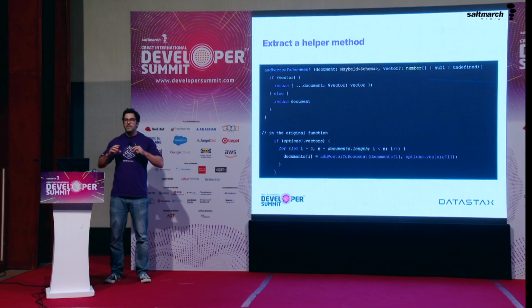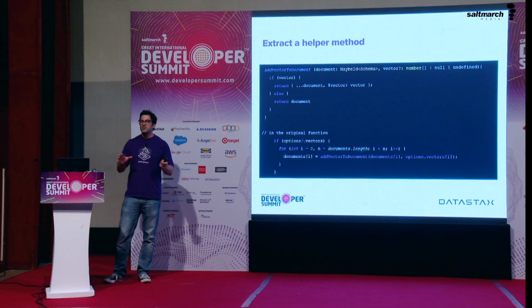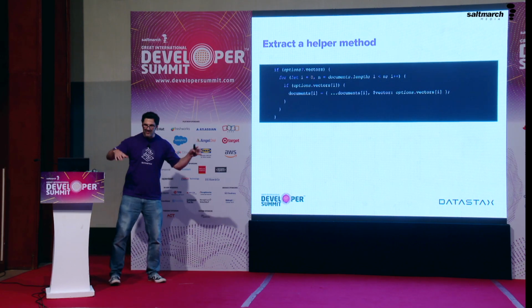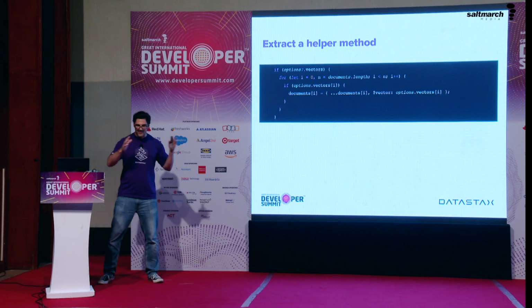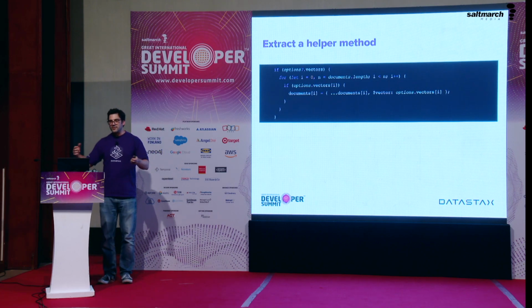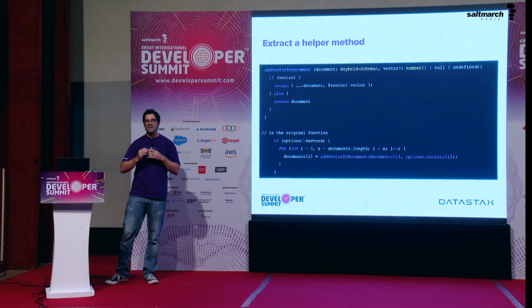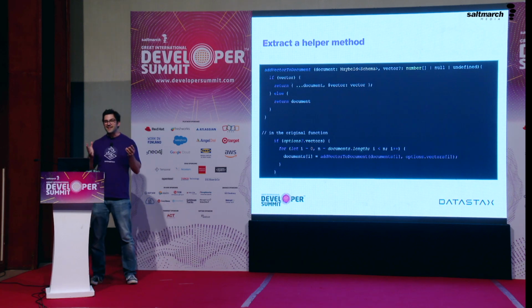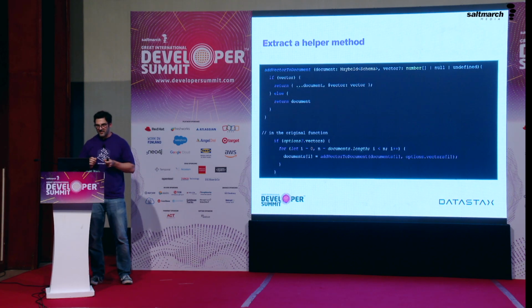And that standalone helper function is so much easier to understand than where we were before, which was within a conditional that says we've got a bunch of vectors, and then a loop saying we're looping through each of these documents, and then squishing together if the vector exists, which is way too much. If we've reduced the context of that helper function to just the idea of a document and a vector, then adding a vector to a document is much simpler.